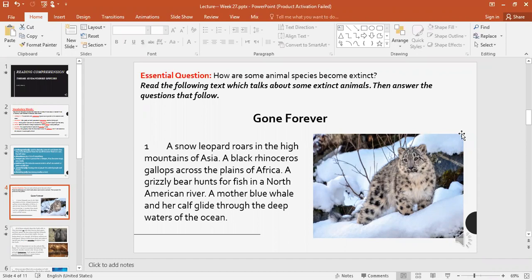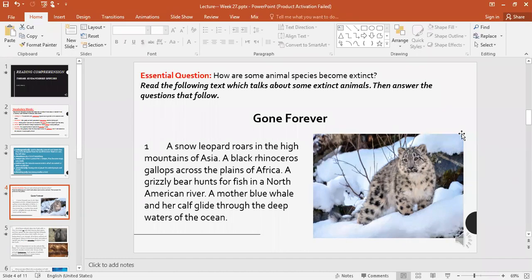The purpose of this paragraph is to show you that these animals live in different habitats. One lives in the ocean, another in Asia, one by the river, one in the plains of Africa. They have different shapes and sizes, but they are all endangered, or even some of them are extinct, okay?